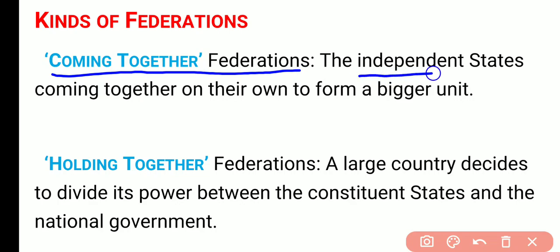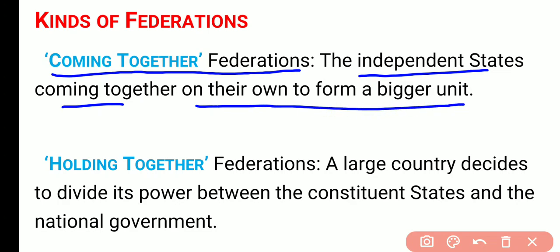When the independent states come together on their own to form a bigger unit, that is known as coming together federation. Means some independent countries are there. Okay, suppose हम एक एग्जांपल लेते हैं that पाकिस्तान, बांग्लादेश, नेपाल, भूटान, श्रीलंका and India, they have decided to form a union. Okay, they have decided to form a federation. They come together, साथ मिल जाते हैं और हम एक कंट्री बना लेते हैं.